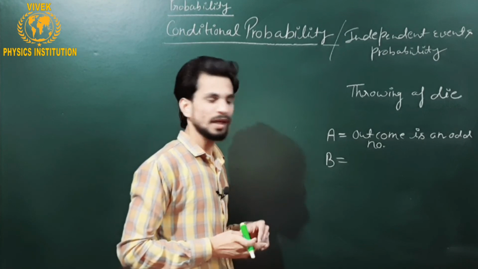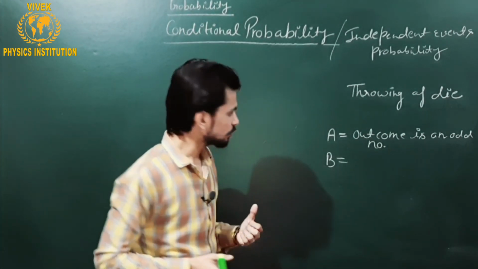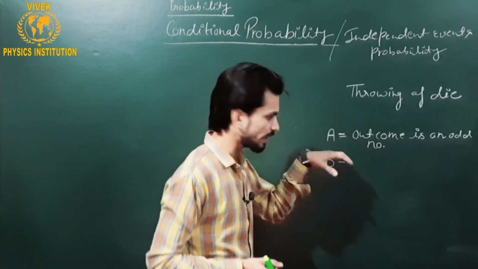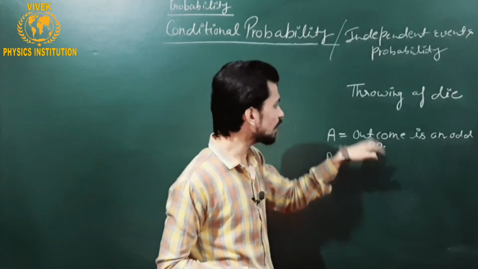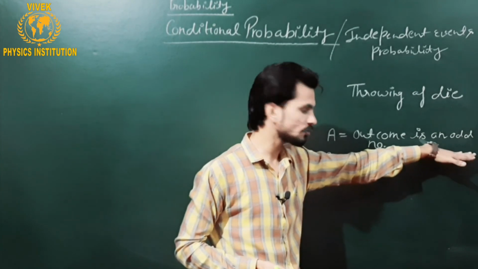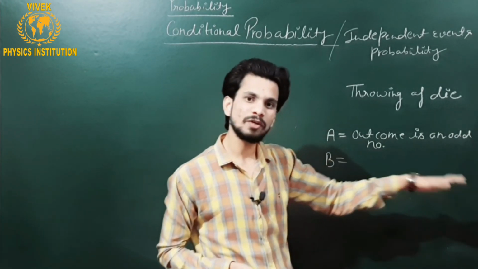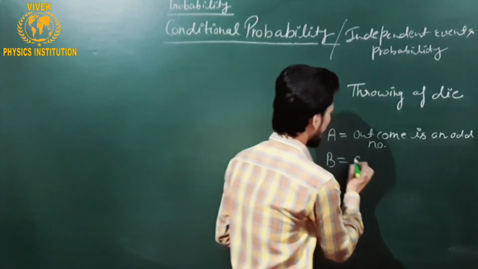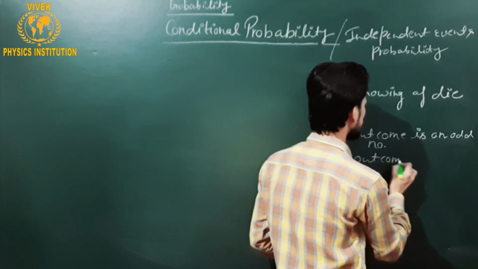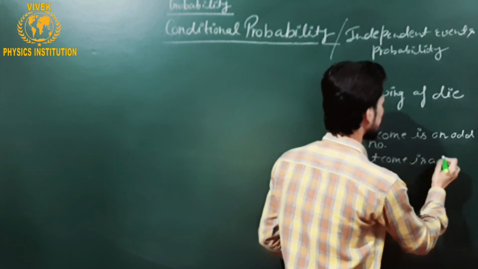And now you are asked to find the probability that the outcome is a prime number, given that the outcome is an odd number. It is given to you already, and then you are asked the probability that the outcome is a prime number. So another event is that the outcome is a prime number.